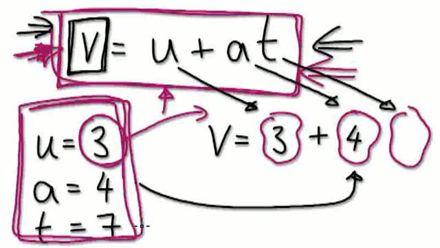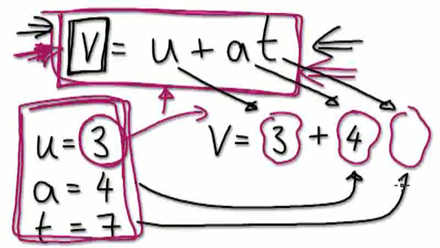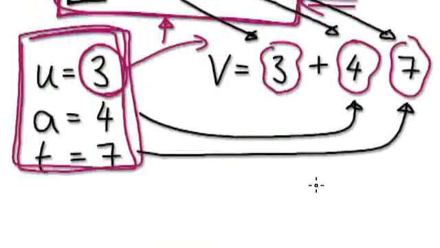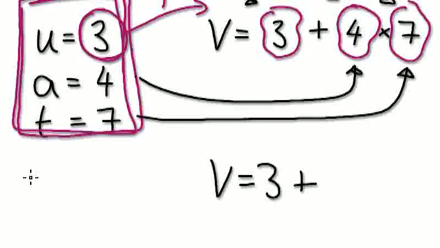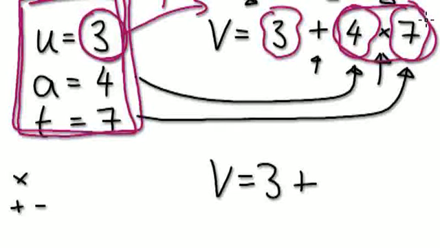And T here, 7, you put it into here, 7. So now V equals 3 plus, well, you always have to do timesing before adding and taking away. So you've got to do the multiplication first and then the add. So basically work out this first.